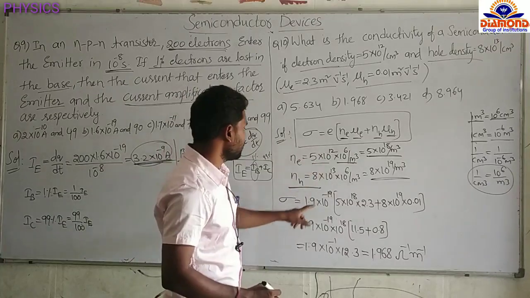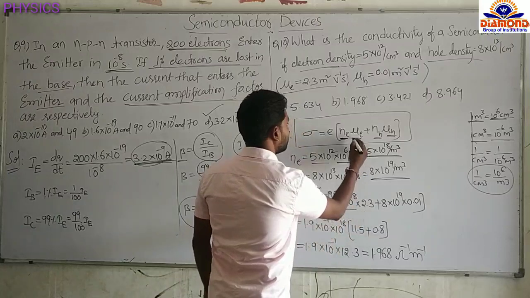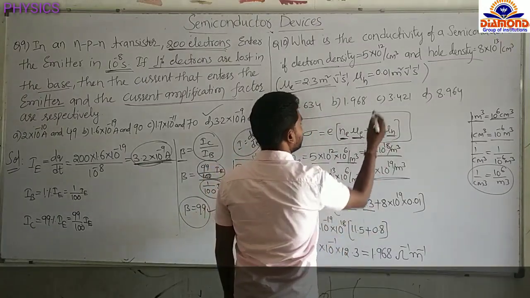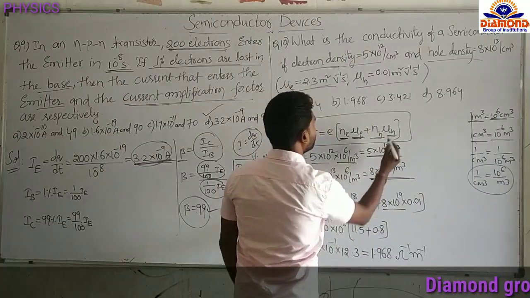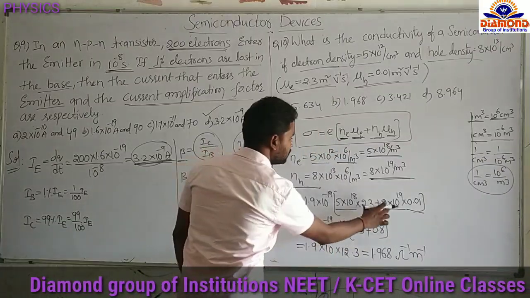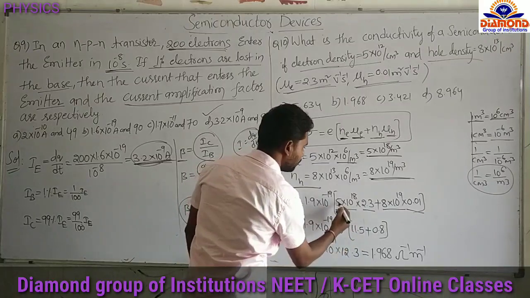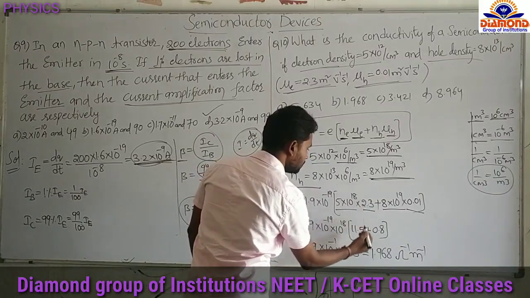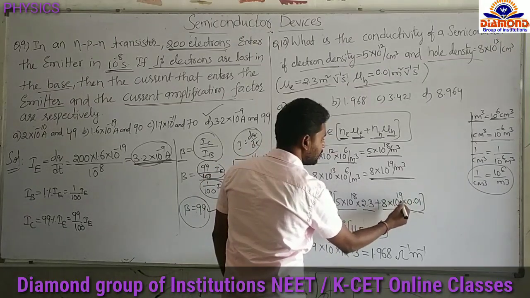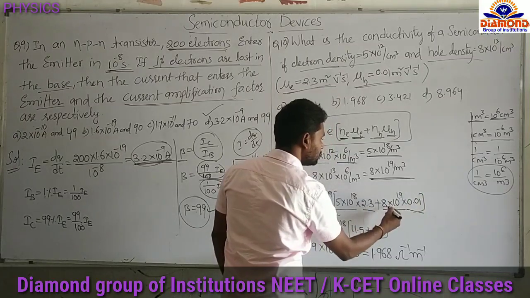The charge e value is 1.9 into 10 power minus 19. Electron density 5 into 10 power 18, electron mobility given 2.3. Hole density given is 8 into 10 power 19 and the hole mobility 0.01. Substitute here. From these two terms, I am taking 10 power 18 as common. Remaining: 5 into 2.3 is 11.5, plus, from here 10 power 18 I took common, only 10 into 0.01 is 0.1, and 0.1 into 8 is 0.8.